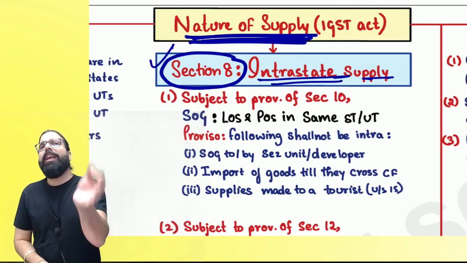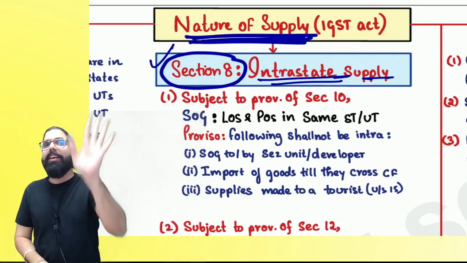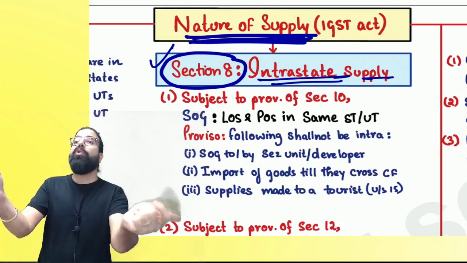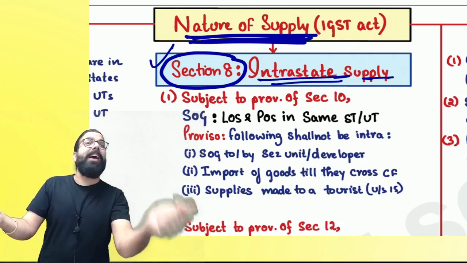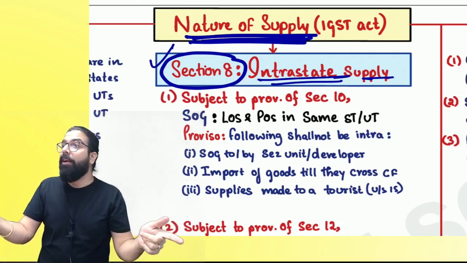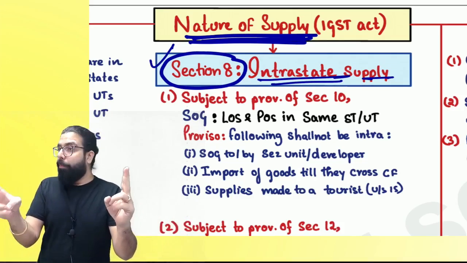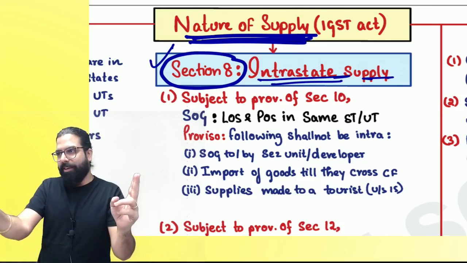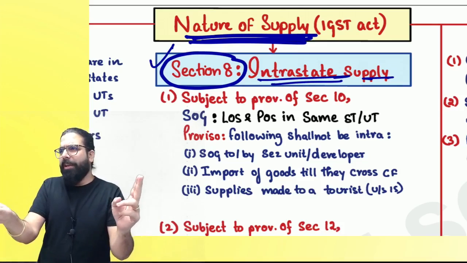It says whenever you want to consider something as intrastate supply, what are the two things you always have to see? Location of supplier and place of supply. Correct, everyone? Location of supplier means where he is registered, where he has his place of business.